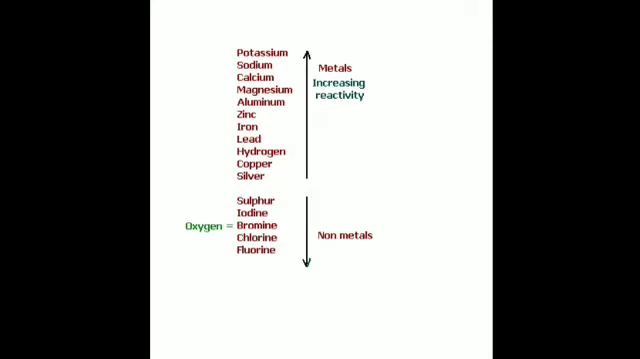I have taken up the reactivity series of metals earlier also. That is, metals are arranged in the series in the decreasing order of their reactivity. Is that clear? So the most reactive metal being potassium and the least being silver. Non-metals we don't include in this. This is the reactivity series which you have done.